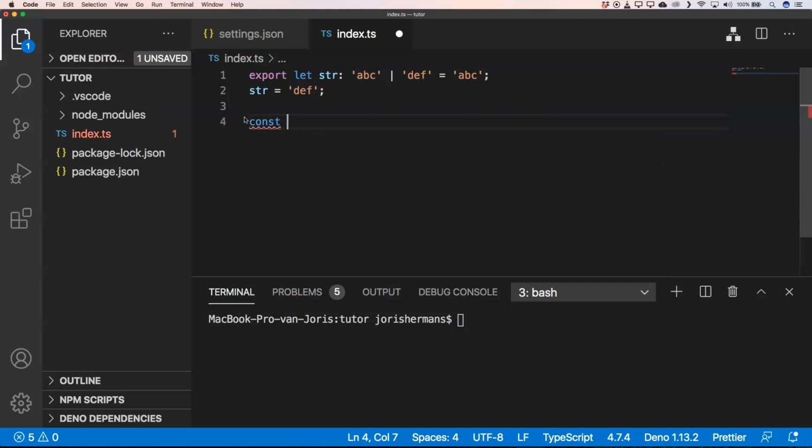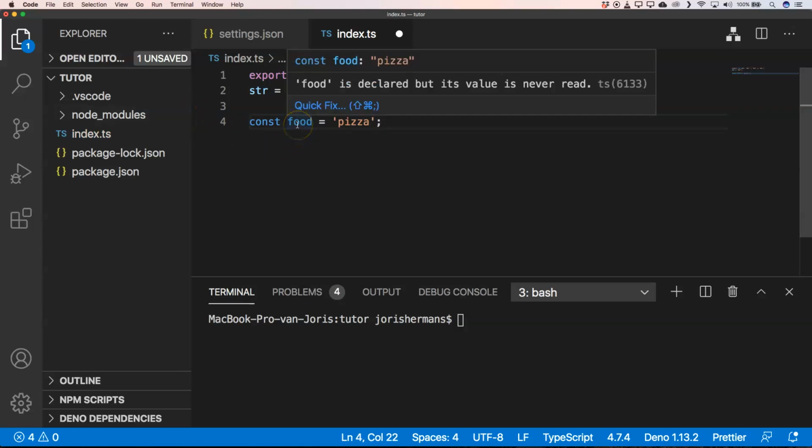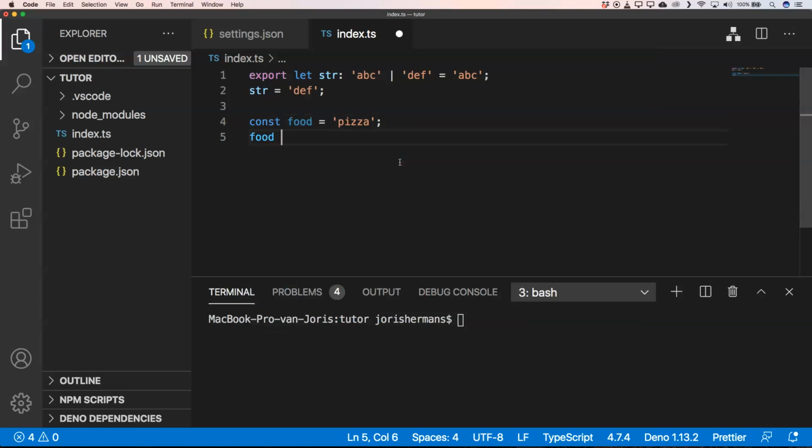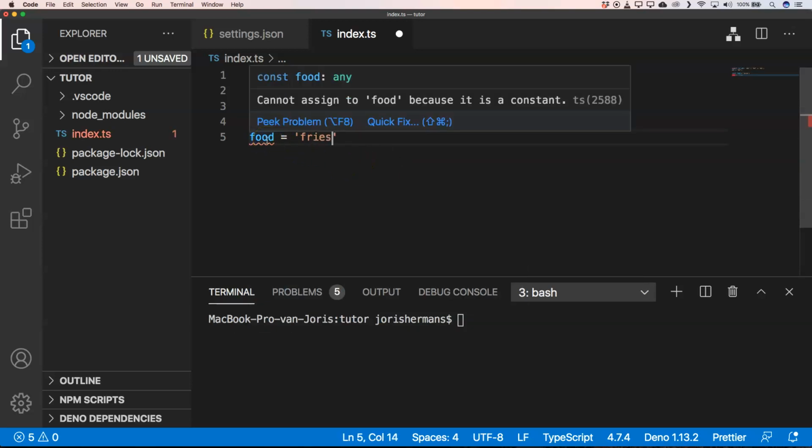All right, so imagine that we have something like this. We have const food equals pizza. Then you will see here that food would be of type pizza, right? Because it's a const, food cannot change. If we try to change food into fries, you will see here, hey, it's not possible.